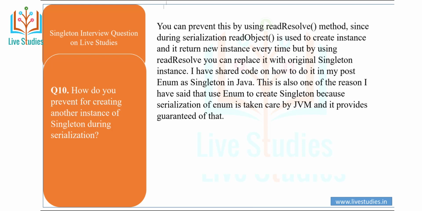I have shared code on how to do it in my post, enum as singleton in Java. This is also one of the reasons I say to use enum to create singleton, because serialization of enum is taken care of by the JVM, and it provides a guarantee of that.